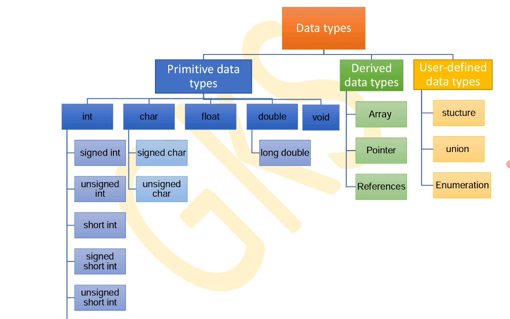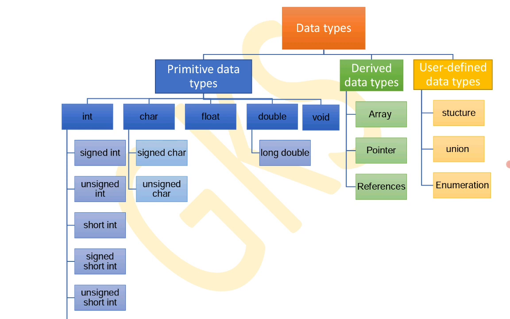Similarly, character means a single character or a group of characters. A group of characters is called a string. For example, our name, address, city, all these are string character data types.